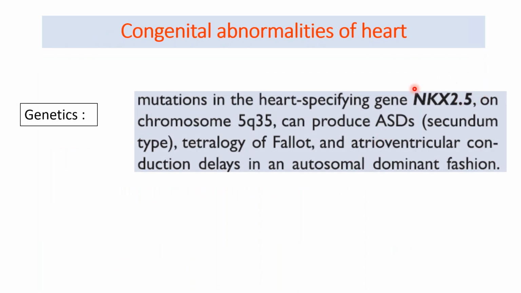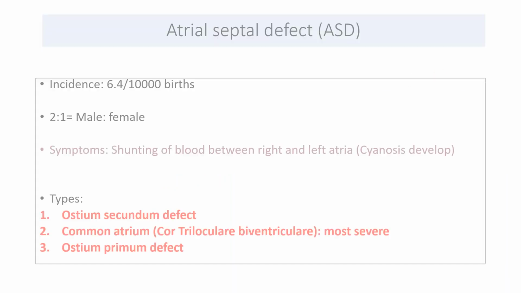In the beginning, I talked about the gene NKX2.5. This is a very important gene. Mutations in this can produce atrial septal defects, tetralogy of Fallot, and atrioventricular conduction delays. So this is a very important genetic factor for congenital abnormalities.